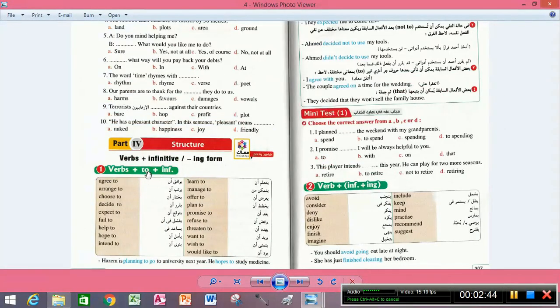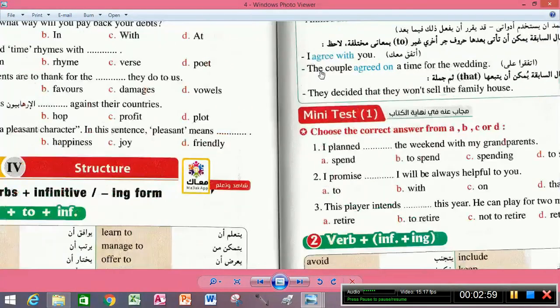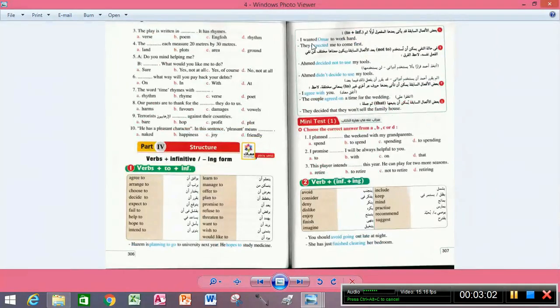So you have here verbs followed with infinitive, and here verbs followed with ing form. So we have to memorize them in order to know how to use them. Here, I wanted Omar to work hard. They expected me to come first. When I want to negate the to plus infinitive, I say Ahmed decided not to use my tools.